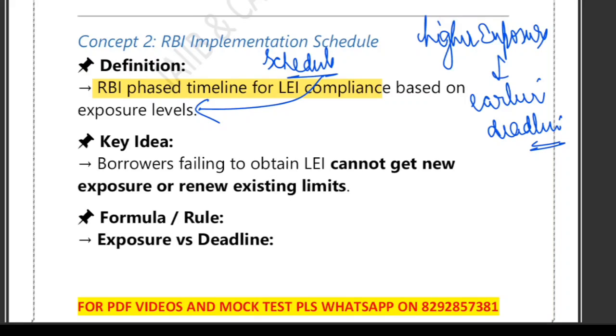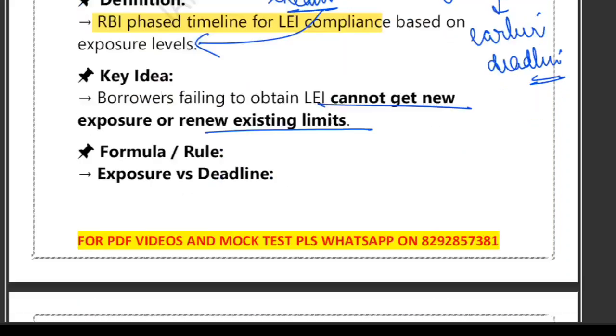There is one important rule also. If the borrower does not get LEI on time, the bank cannot give any new loan or renew the existing credit limit. That's why LEI is so important, right? A borrower failing to obtain LEI cannot get new exposure or renew the existing limit.